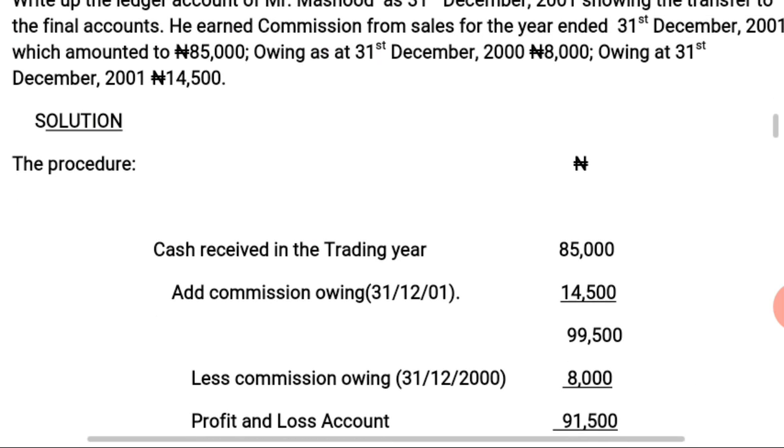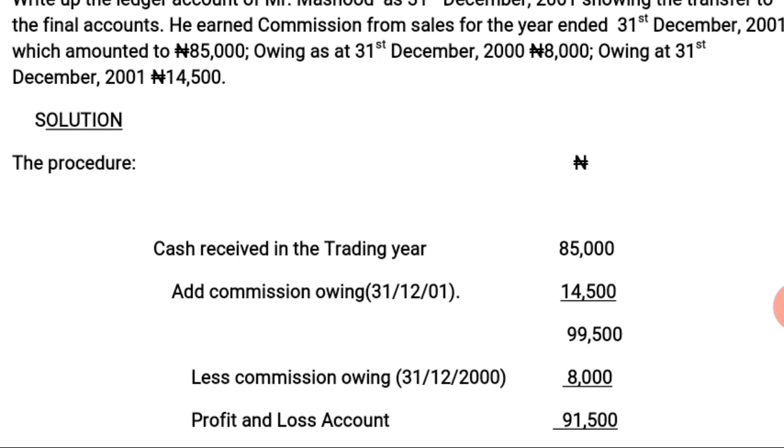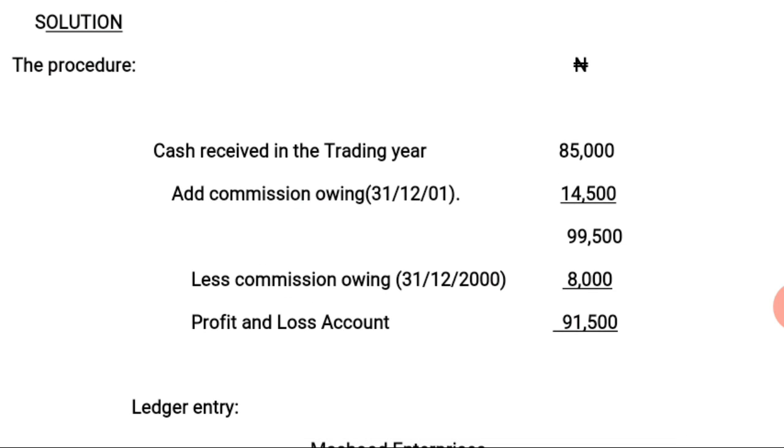So let's look at the procedure for solving the question. As we know from the question, the cash received in the trading year was 85,000 naira, as stated in the question. Then add the commission owing as at 31st December 2001, which is the accrual for the current year, 14,500, to the cash received in the trading year, 85,000 naira.